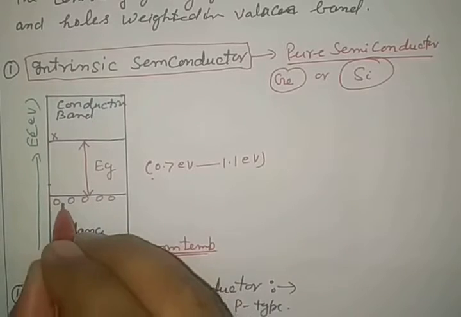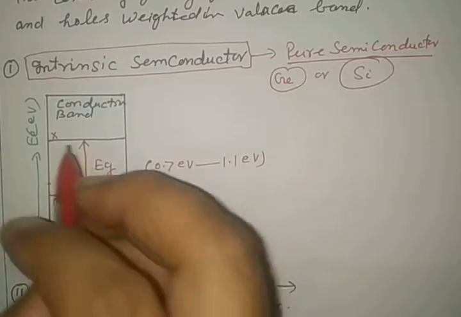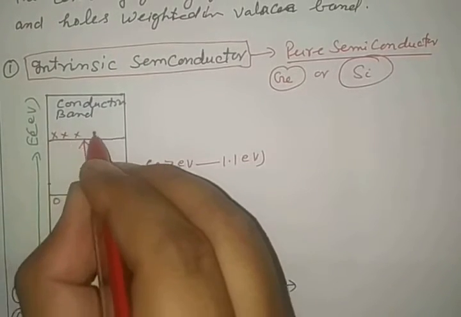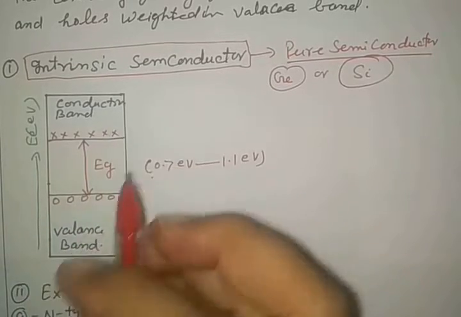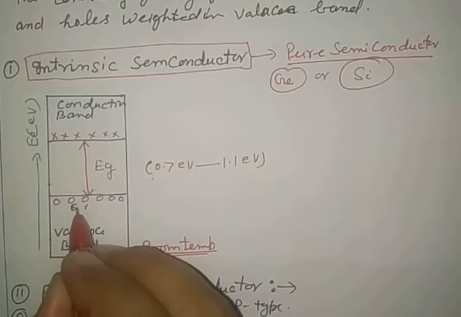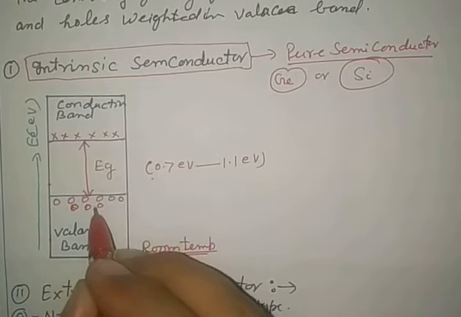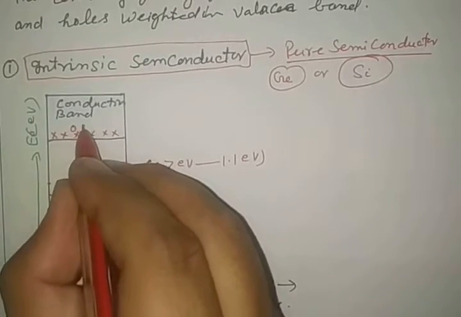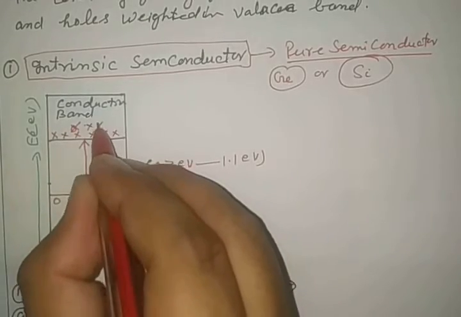Same like this, here 6 holes are represented. It means 6 electrons transferred.